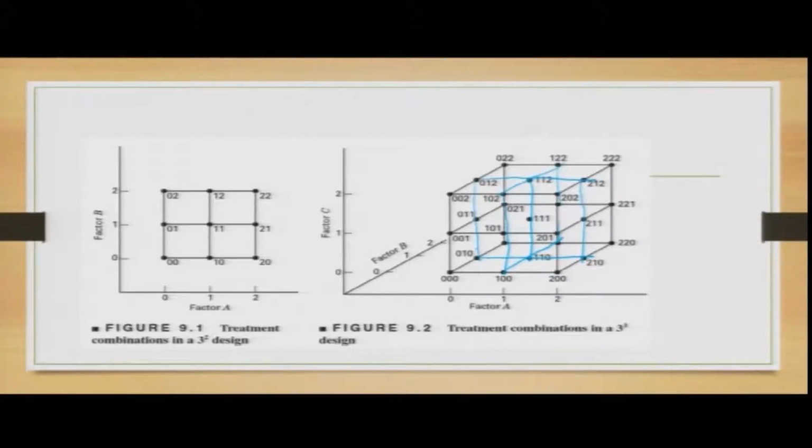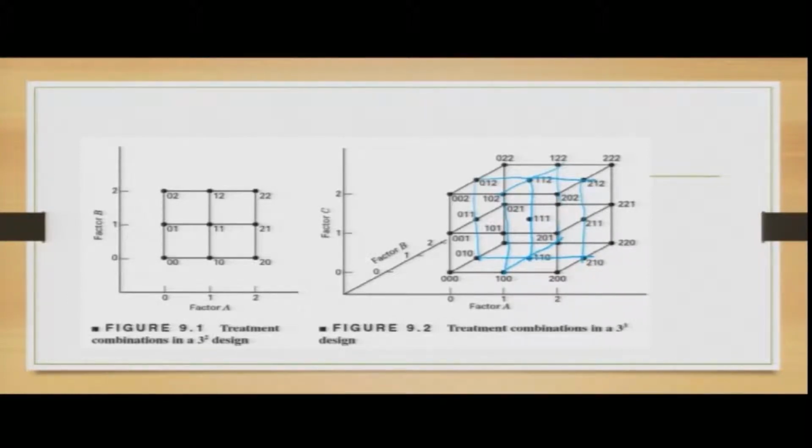Yes. So, basically it will have corner points 0 0 0, 2 0 0, 2 2 0, 2 2 2, 0 2 2 and 0 0 2. Other points would be 1 2 2, 1 0 2, 0 1 2, 2 1 2.